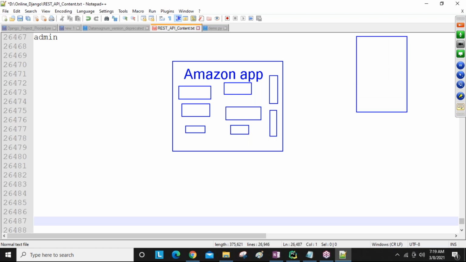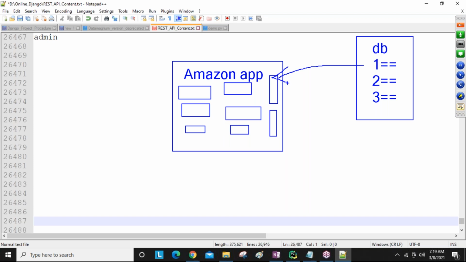Here one database is there. First of all, all these items' information is stored inside the database. From the database, all the information is retrieved and displayed here, guys. Now normal users are going to send requests to this Zomato, sorry, Amazon, so the person can see all the items' information.